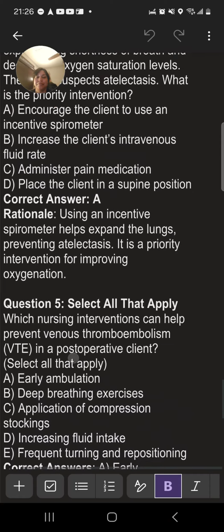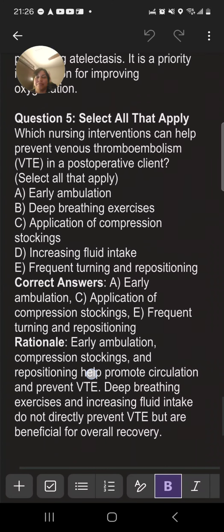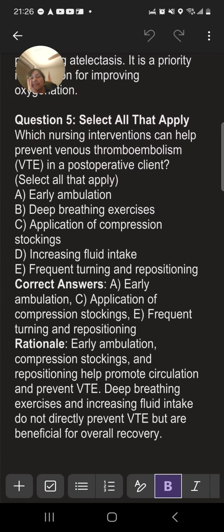Question 5. Select all that apply. Which nursing interventions can help prevent venous thromboembolism, VTE, in a postoperative client? A. Early ambulation. B. Deep breathing exercises. C. Application of compression stockings. D. Increasing fluid intake. E. Frequent turning and repositioning.